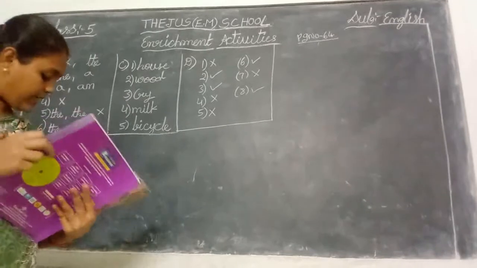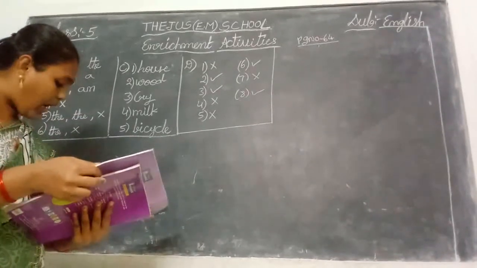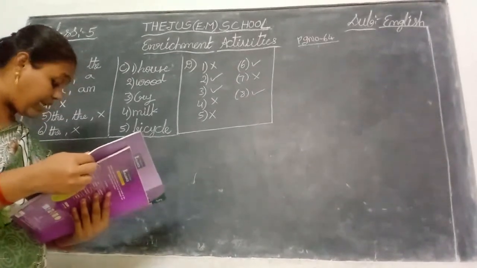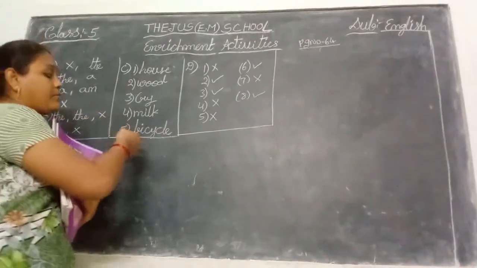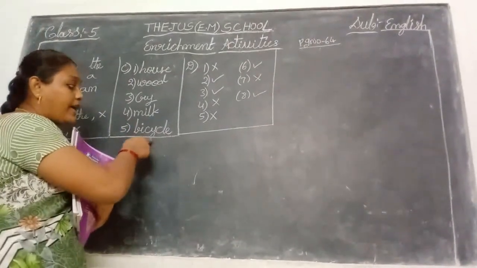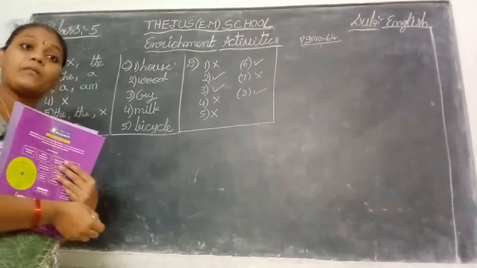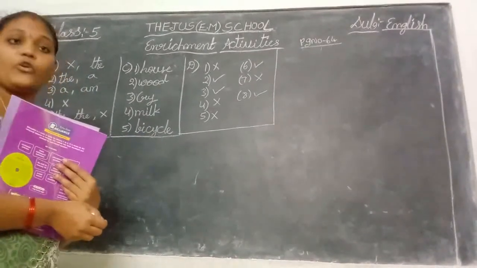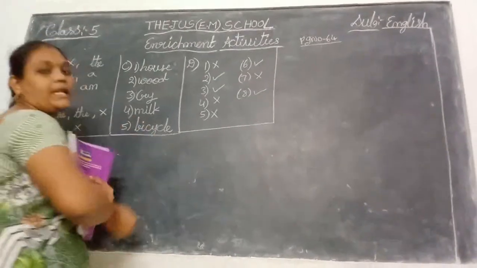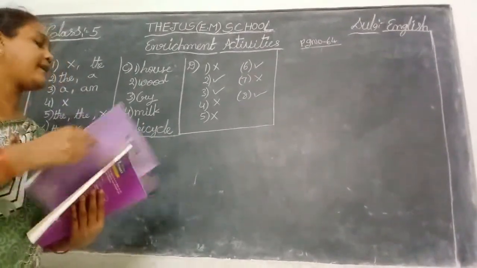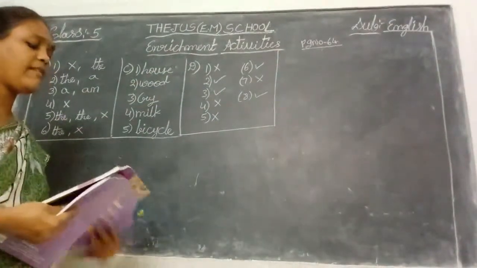Okay. Next, what is that? Car, aeroplane, train, bicycle. Car, aeroplane and train have engines, but bicycle does not have an engine. Cycle? No, that is not an engine. So the odd one is bicycle. Okay children?